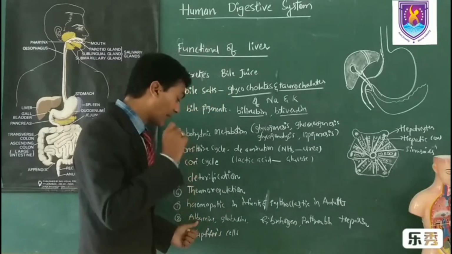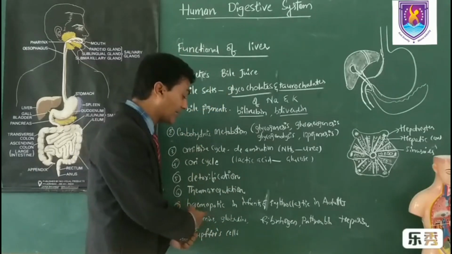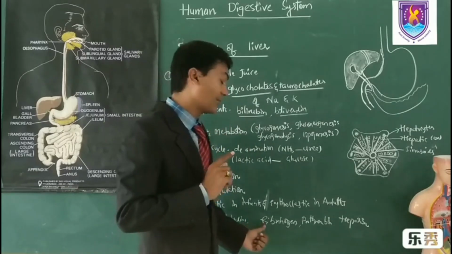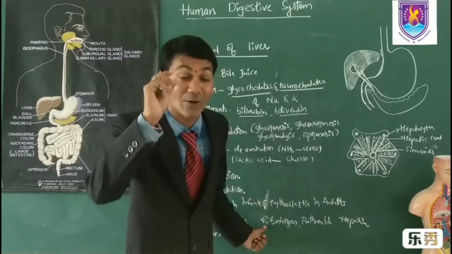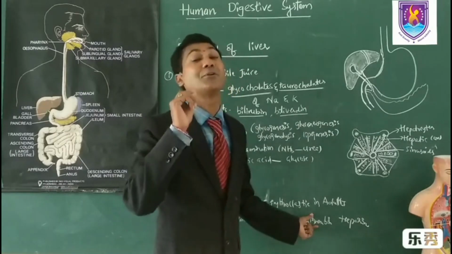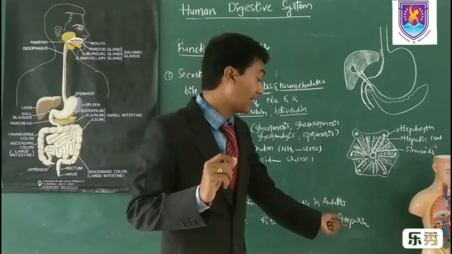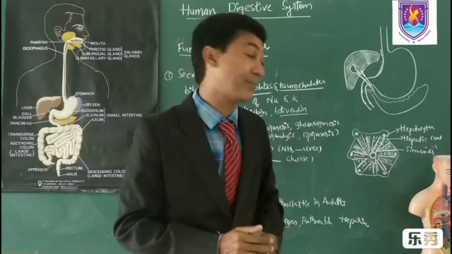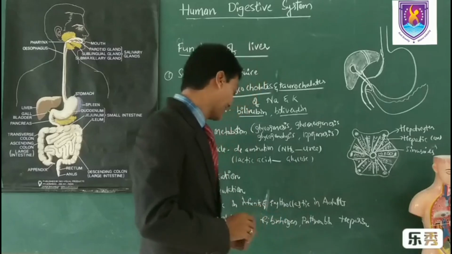And the plasma proteins like albumins and globulins are formed in the liver itself. And blood clotting factors, blood clotting proteins like fibrinogen and prothrombin, are produced from liver cells. And the anticoagulant heparin is also produced by the hepatocytes.